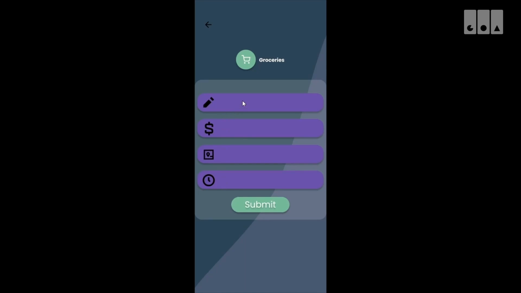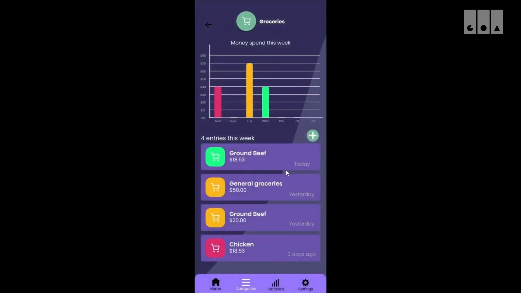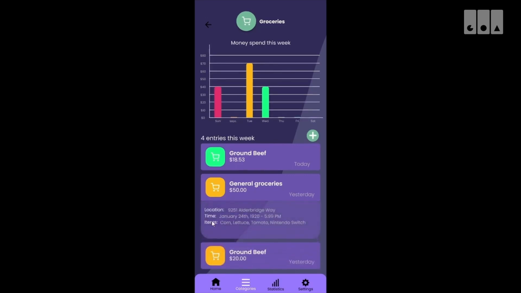The only 2 required fields are the title and money, and then you click the submit button. After clicking the submit button, the entry will be added. Now, to view the specifics of the entry, we'll click on the icon, and it will show us the specifics that contributed to this entry.